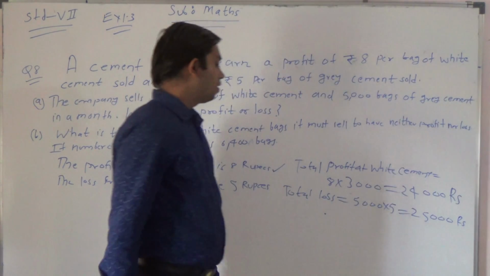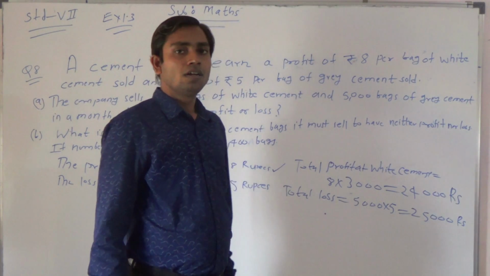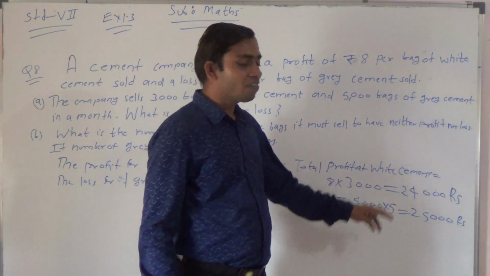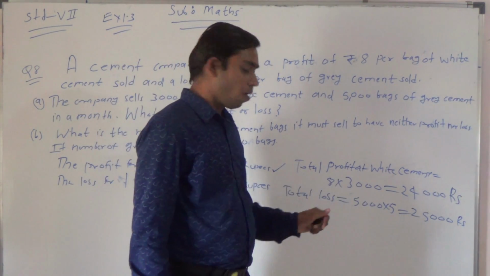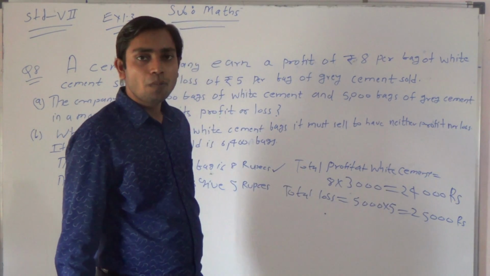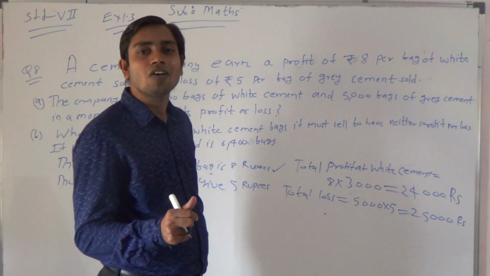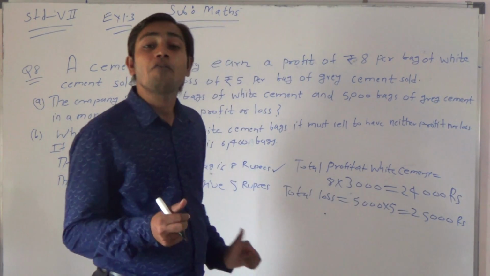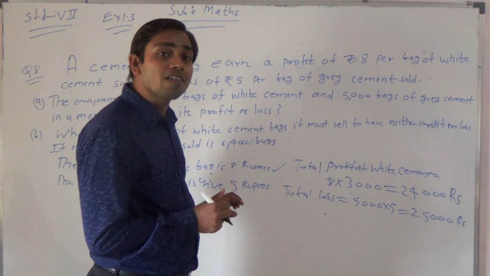Rupees. Now see, my dear students, this is the loss and this is the profit. Now check which one is greater. Is profit greater or is loss greater? Profit is more? No, I'm sorry, profit is not more. Loss is more than profit, and therefore that shopkeeper is getting a loss. How much is the loss? Then what to do? We have to subtract this profit from the loss. Then we will come to know how much loss he is getting in cement.